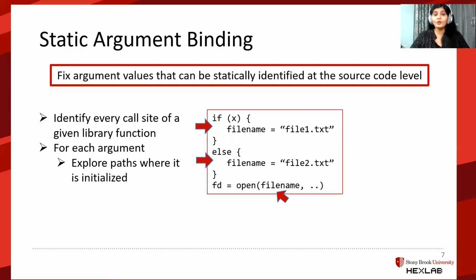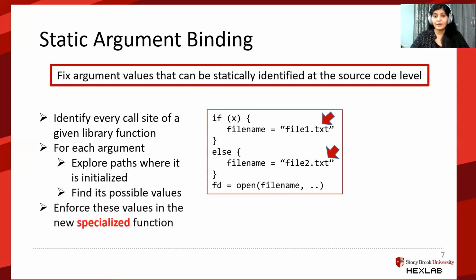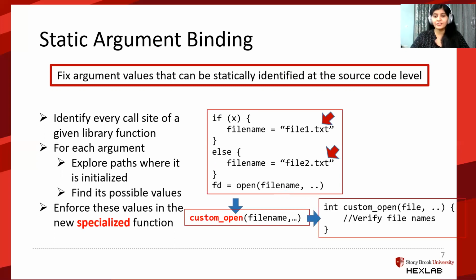And then we look for all the possible values that could be assigned to it, which are file1.txt and file2.txt. The call site is then updated to call a new specialized function, custom open in this case, and this new function enforces the static values at runtime.